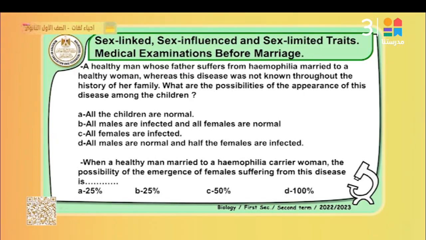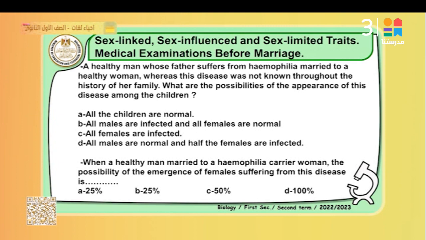That's right. Other questions? A healthy man whose father suffered from hemophilia, married to a healthy woman, where this disease was not known in the history of her family. What is the possibility of the appearance of this disease among these children? All children are normal.